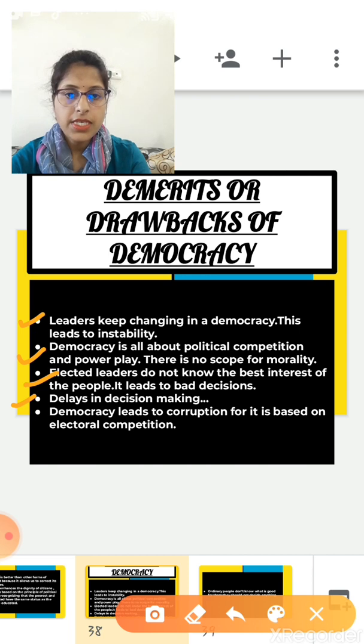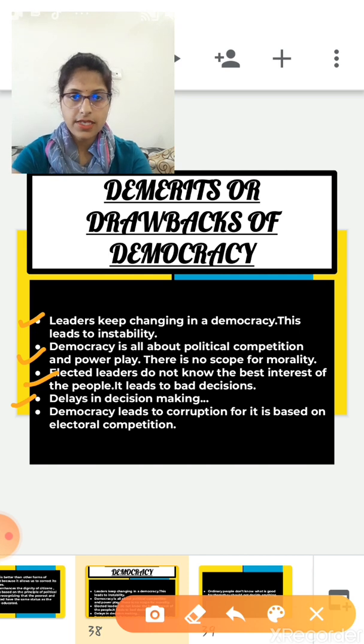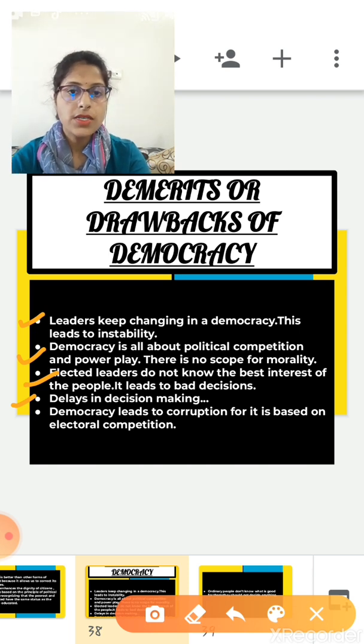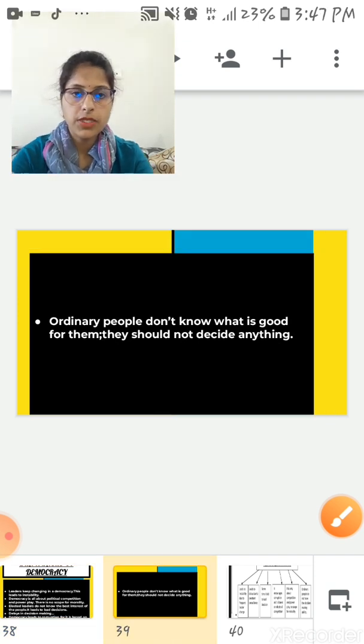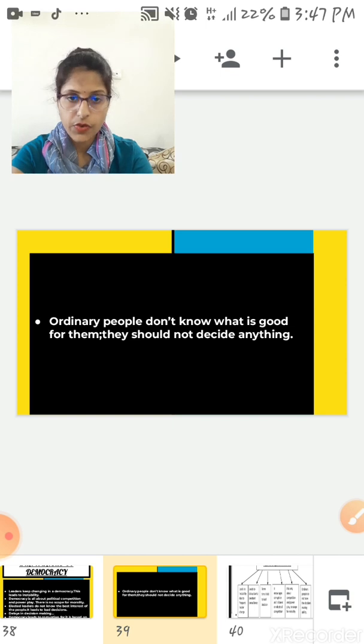Next one is democracy leads to corruption, for it is based on electoral competition. So as democracy is based on electoral competition, definitely it leads to corruption. Many political parties use muscle and money power to come to power. So this is also a drawback of democracy. Now the next one is the ordinary people don't know what is good for them. They should not decide anything. Basically, in most of the developing countries, voters are illiterate and politically unconscious. So they elect a wrong candidate. So all these are the demerits of democracy.